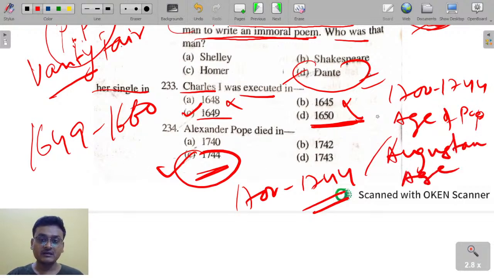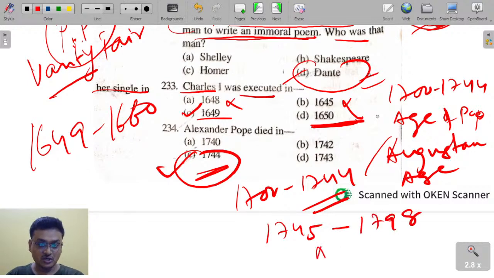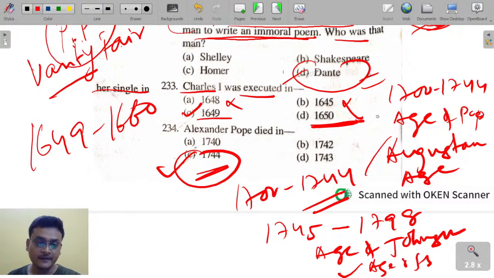And from 1745 to 1798 is known as the Age of Johnson, or the Age of Sensibility. So 1700 to 1744 is the Age of Pope or Augustan Age, and 1745 to 1798 is the Age of Johnson, also known as the Age of Sensibility.